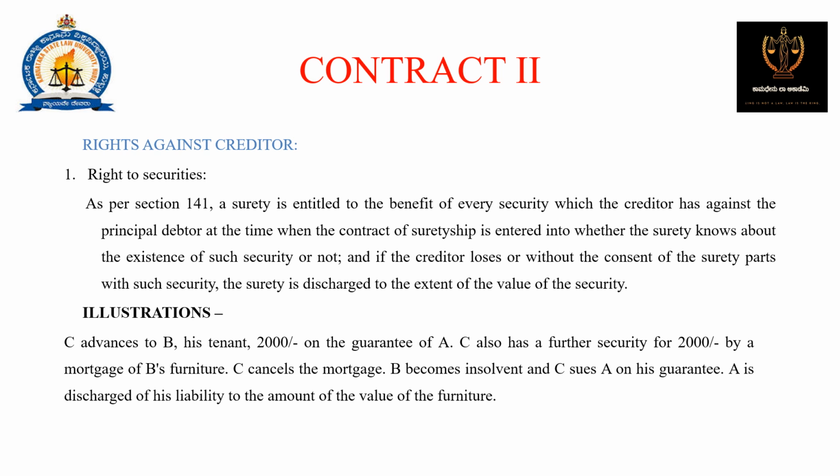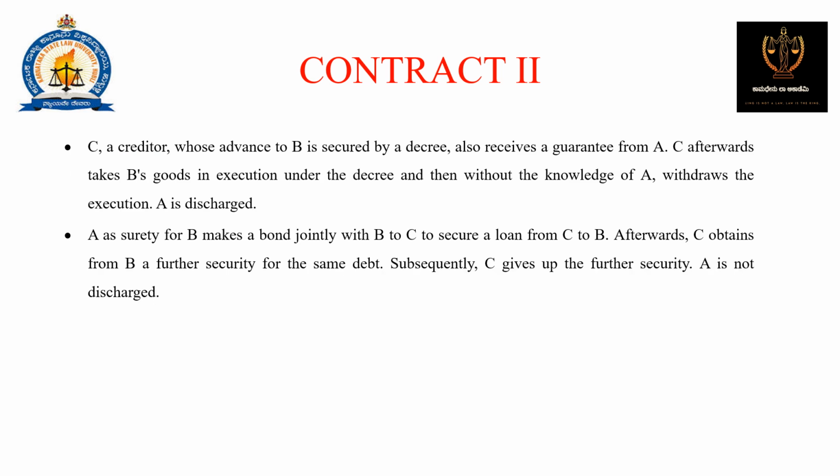Illustration: C advances to B, his tenant, 2000 on the guarantee of A. C also has further security for 2000 by a mortgage of B's furniture. C cancels the mortgage. B becomes insolvent and C sues A on his guarantee. A is discharged of his liability to the amount of the value of the furniture. These are the other illustrations. You can go through them.